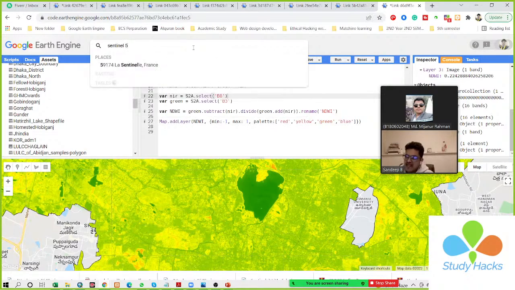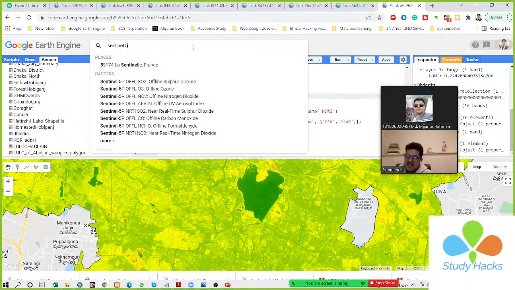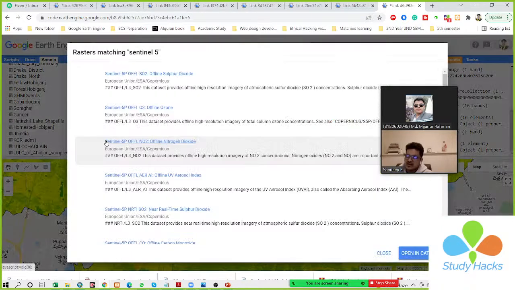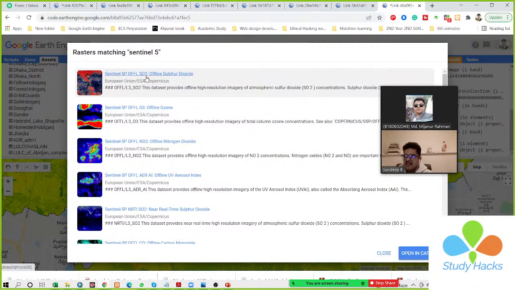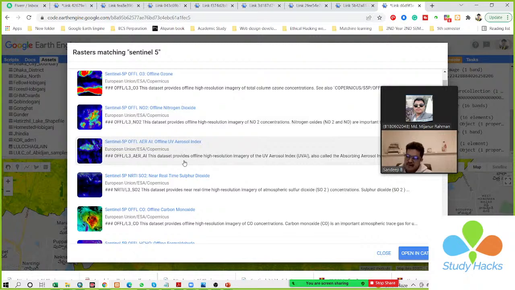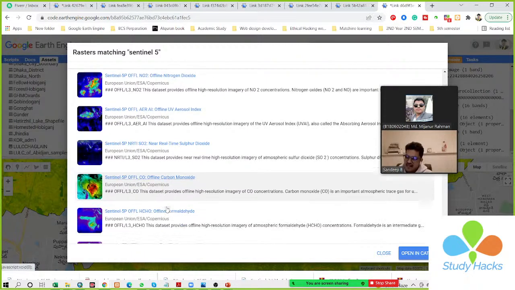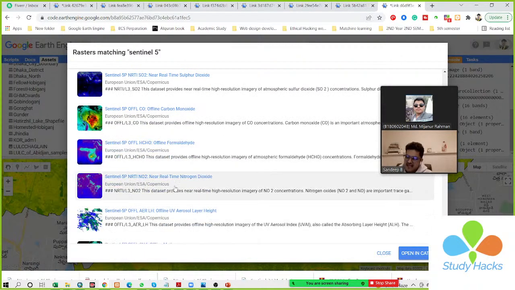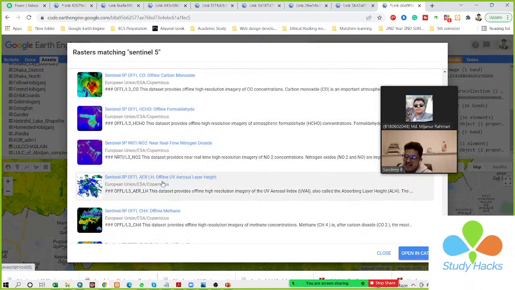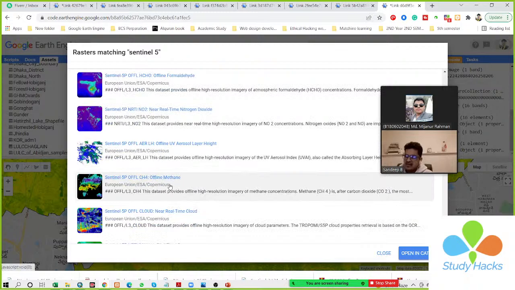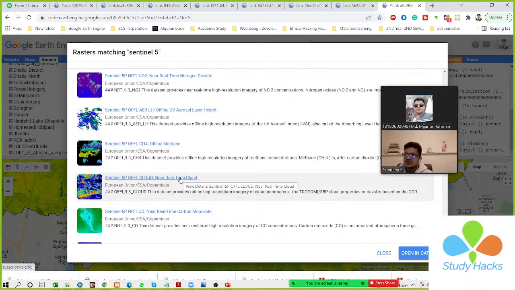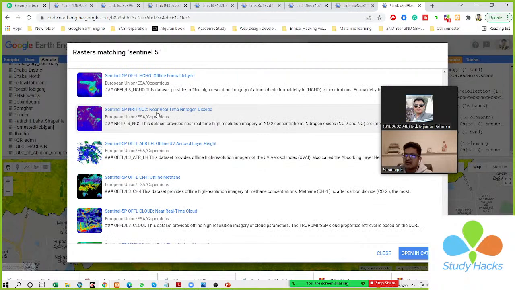With this Sentinel-5 you can easily access sulfur dioxide, offline ozone, nitrogen dioxide, aerosol index, carbon monoxide, formaldehyde, aerosol layer height, and methane. What is aerosol layer height?